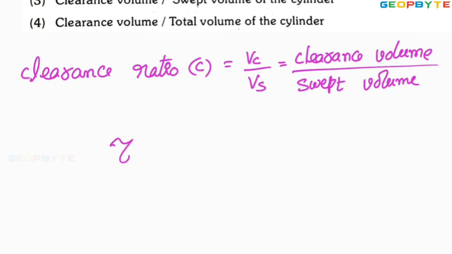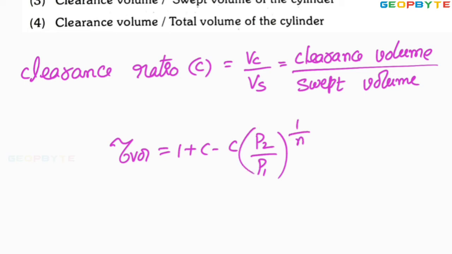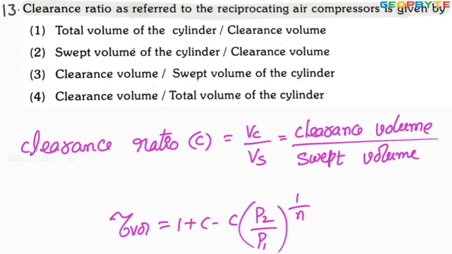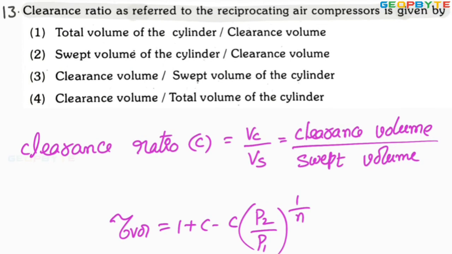The volumetric efficiency in terms of clearance ratio is 1 plus C minus C into (P2 by P1) whole power 1 by N. So that is the formula for finding the volumetric efficiency, where C equal to clearance ratio, P1 equal to suction pressure, P2 equal to delivery pressure, N equal to index of compression. Let us take the options.